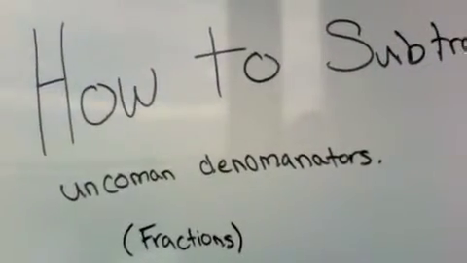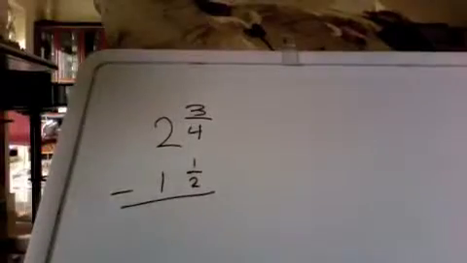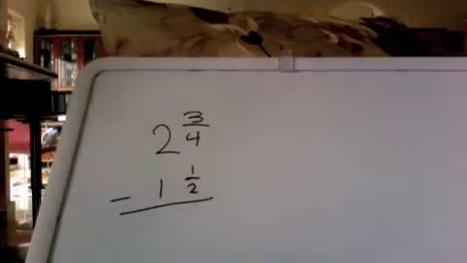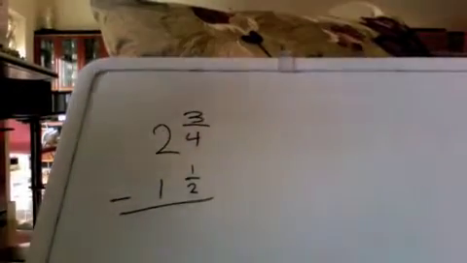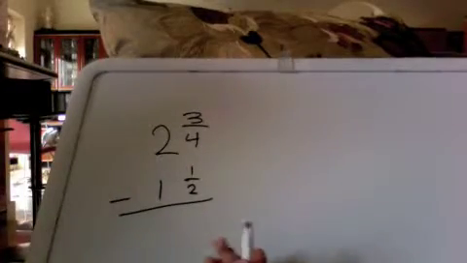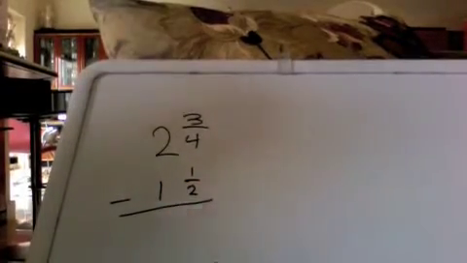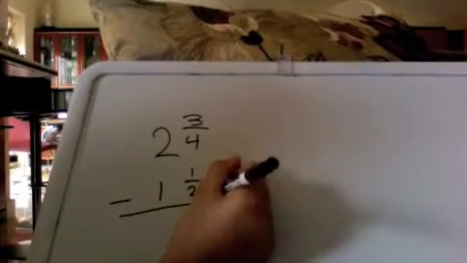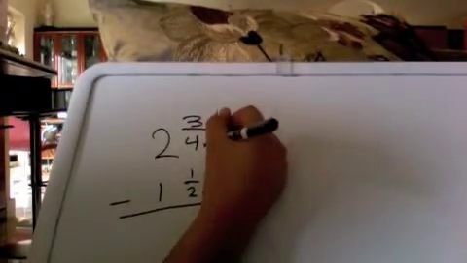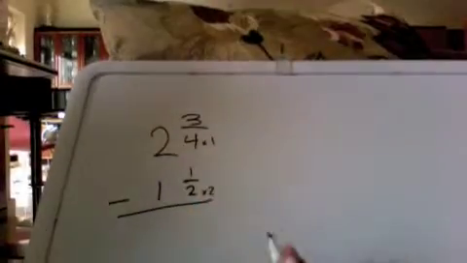How to subtract uncommon denominators. Let's say we have 2 3/4 and 1 1/2. First, you need to find a common denominator. You could either multiply those two together, or you could do 2 times 2, 4 times 1, and then you